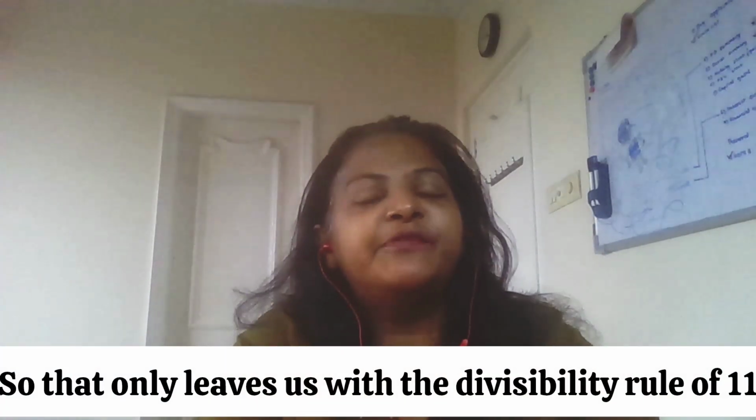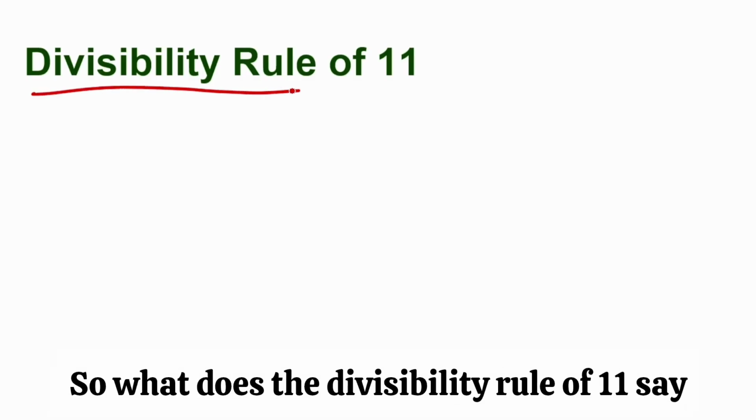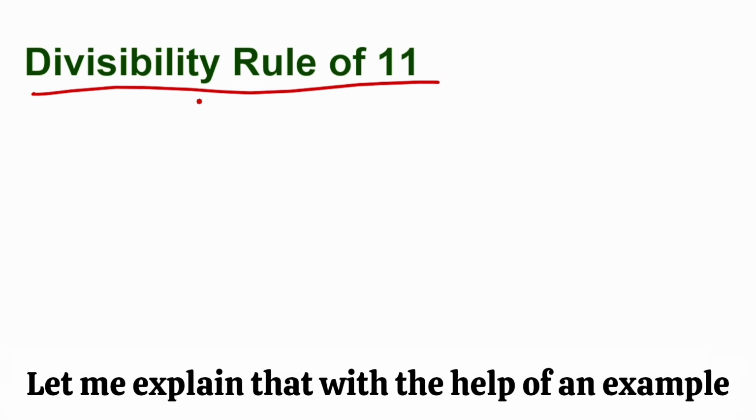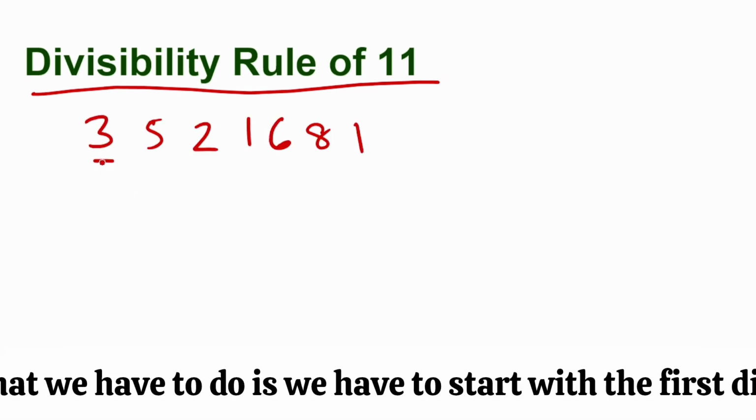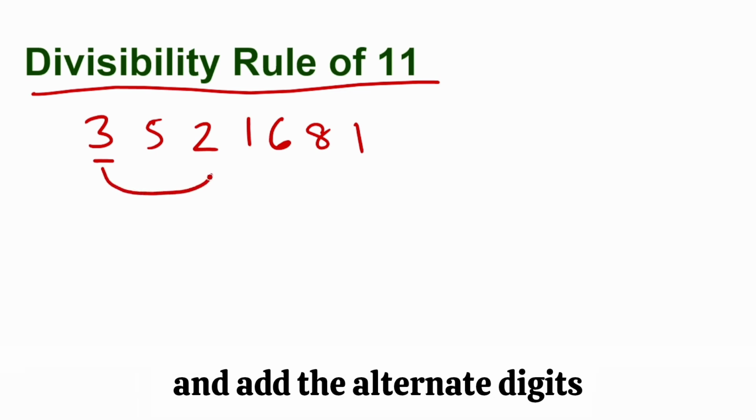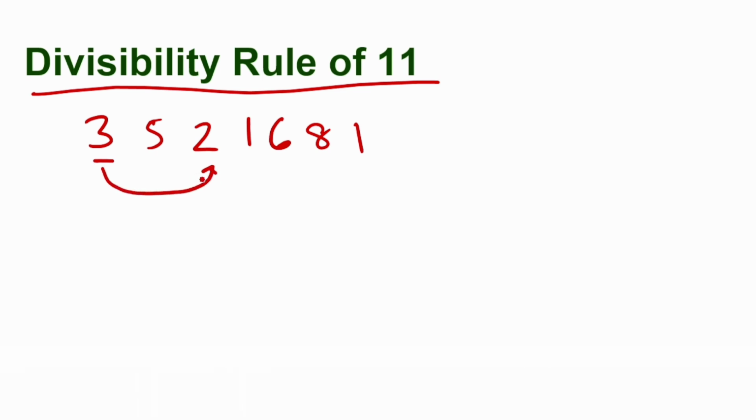So that only leaves us with the divisibility rule of 11. So what does the divisibility rule of 11 say? Let me explain that with the help of an example. So here this number is given. What we have to do is start with the first digit and add the alternate digits. So 3 plus 2 is 5, 5 plus 6 is 11. And 11 plus 1 is 12.